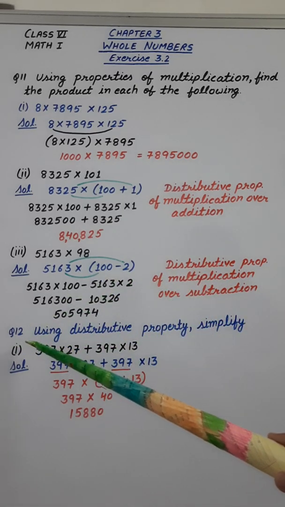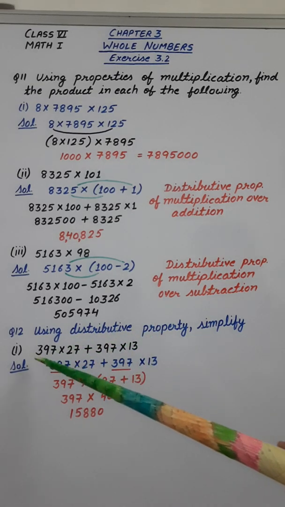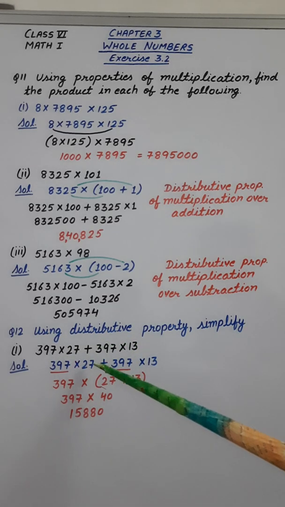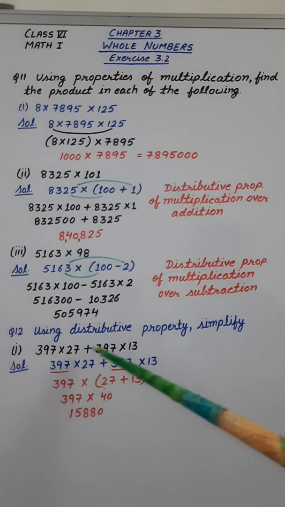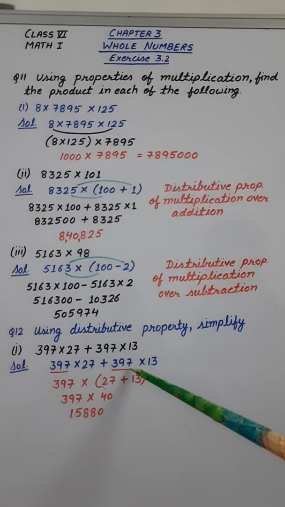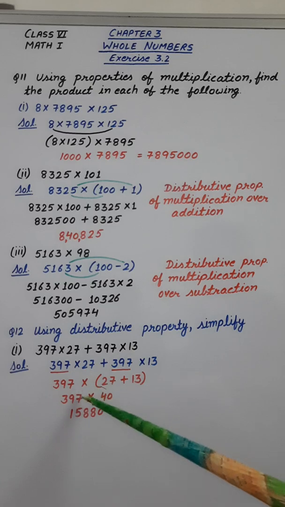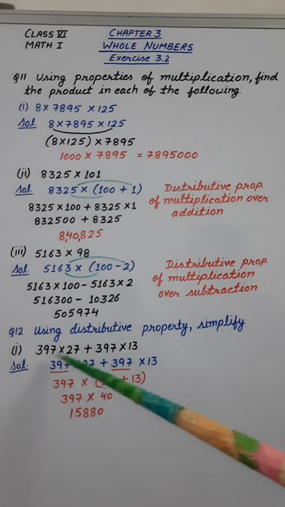Coming to the 12th question, using the distributive property, simplify. Now this is the expression here. Here we have to first see which number is common. So here 397, here also 397. Now the common number will be taken outside, putting a multiplication sign. Now what is left from this first term here?